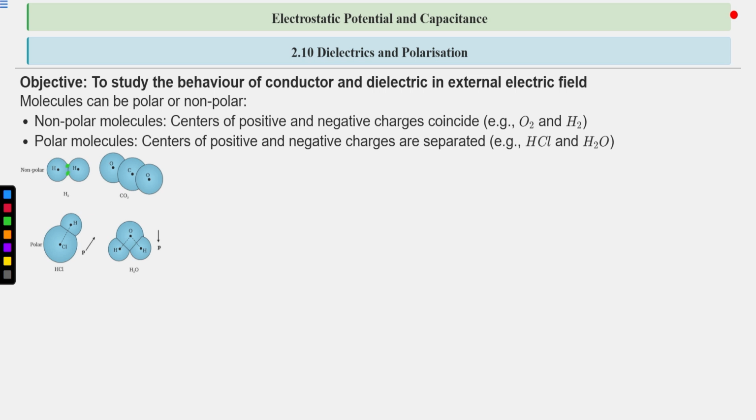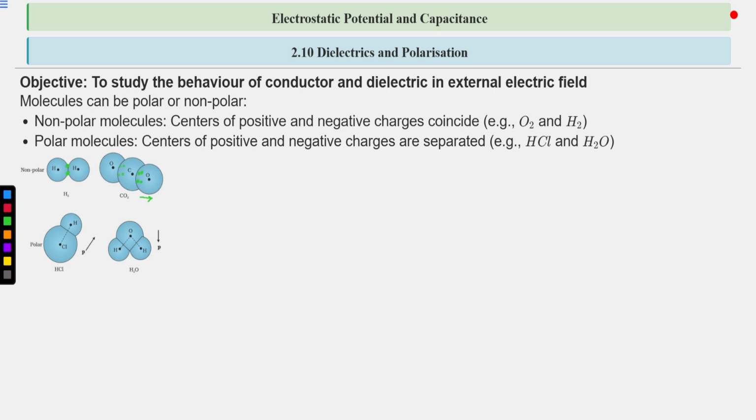In the case of carbon dioxide, its structure is linear. You may have studied that oxygen is more electronegative than carbon. So here is the shared pair of electrons, and there is a double bond. So these are shared pairs, 2 pairs of electrons.